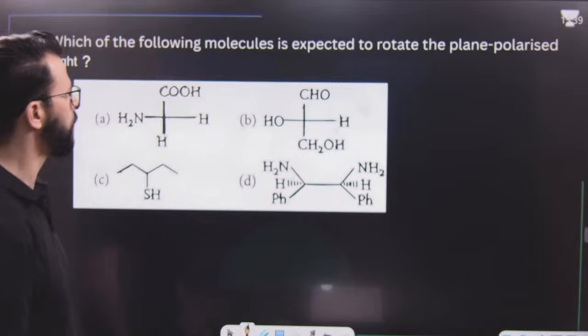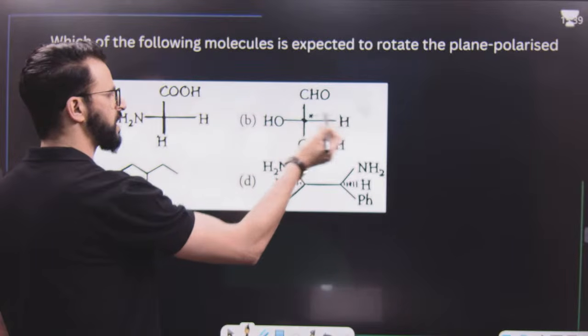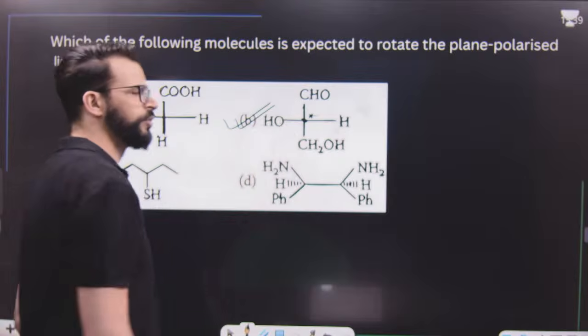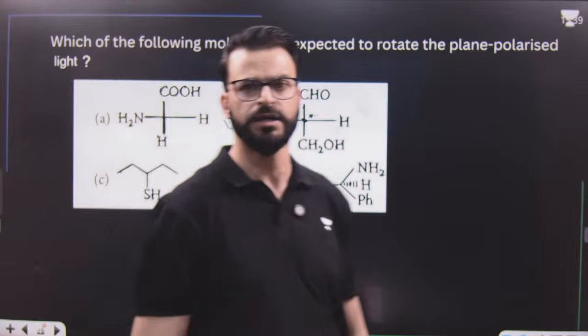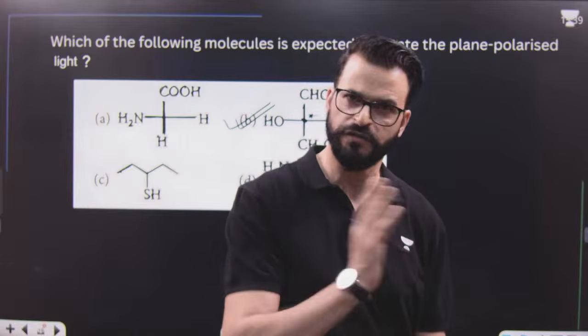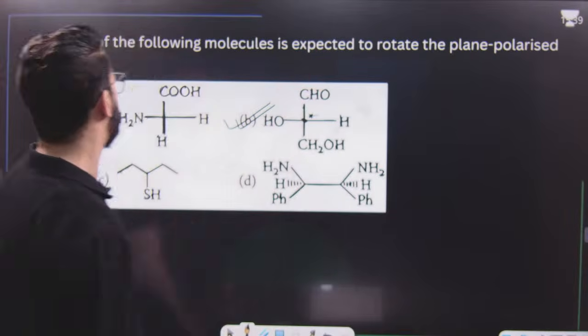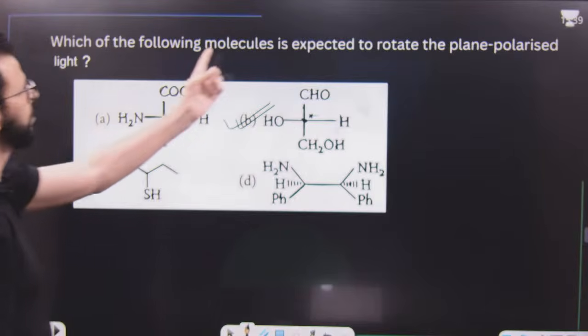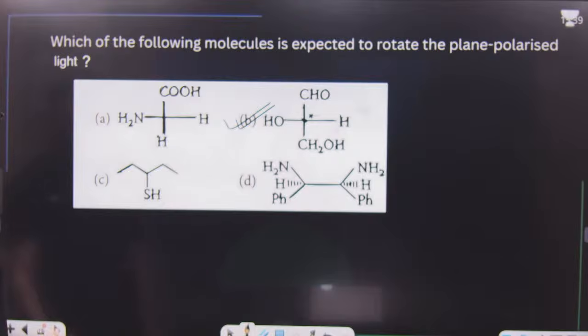Now tell me, what is the answer? Answer is this one, because this has one chiral center, so this is a chiral molecule, hence optically active. When plane polarized light is passed through it, the plane of polarized light will be deflected either towards right or towards left. That means it rotates plane polarized light. So you have to choose which is expected to rotate plane polarized light. So it is option B.